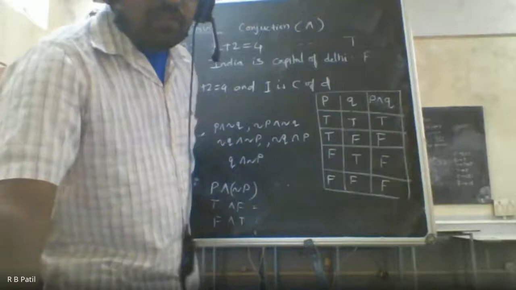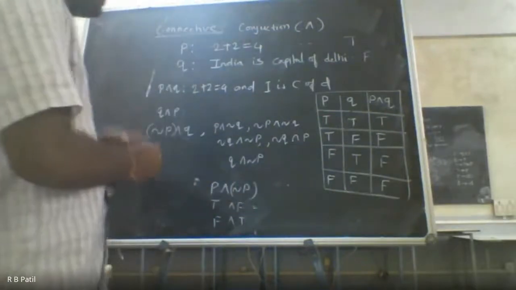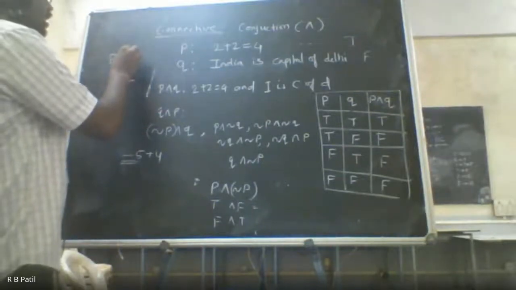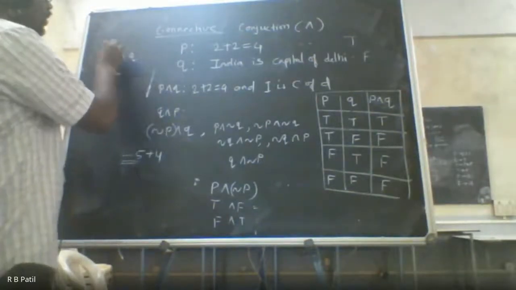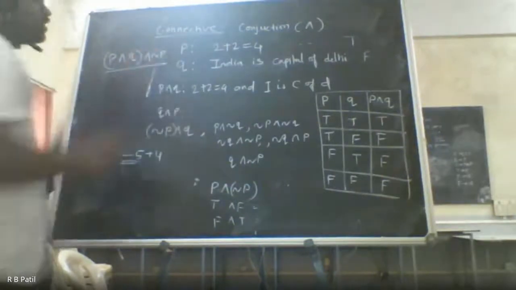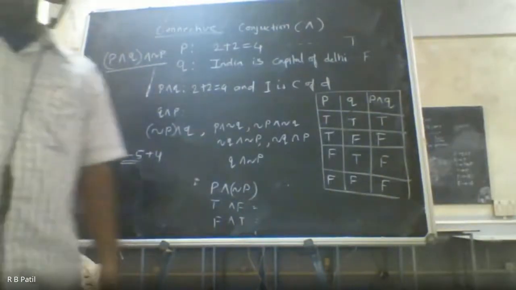Okay. So I want you now to draw a truth table for P and Q and not P. Can you construct a truth table for this one? Try to construct it.